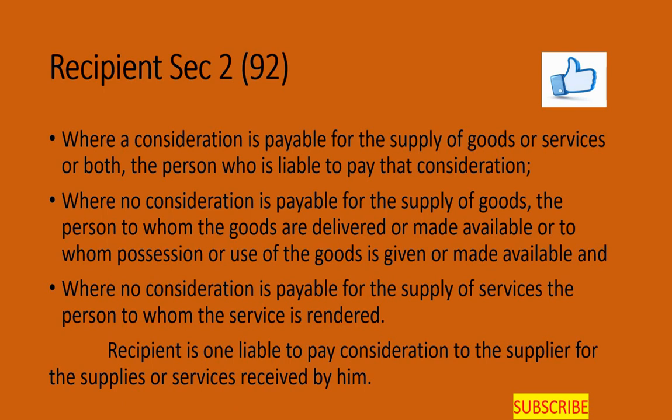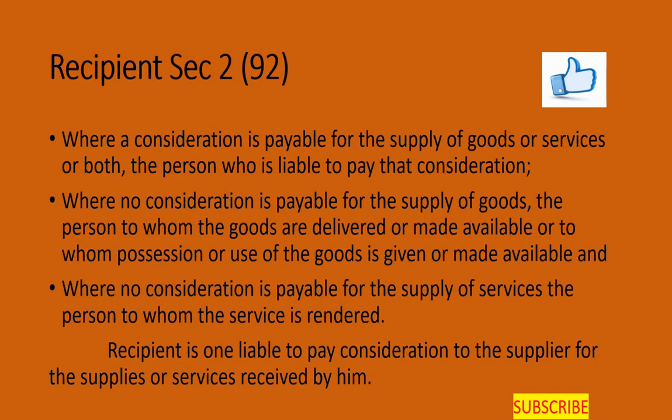Now let us understand the meaning of recipient, which is given as per section 2, subsection 93, where it says a recipient of supply of goods or services or both means, where a consideration is payable for supply of goods or services or both, the person who is liable to pay that consideration. For example, if A sells goods to B, B is considered as a recipient of the goods. In a very simple way to say, the person who receives the supply of goods or services or both, and in return provides the consideration.